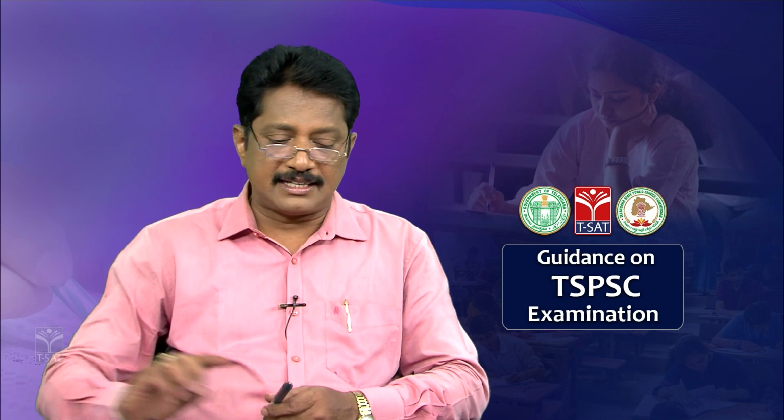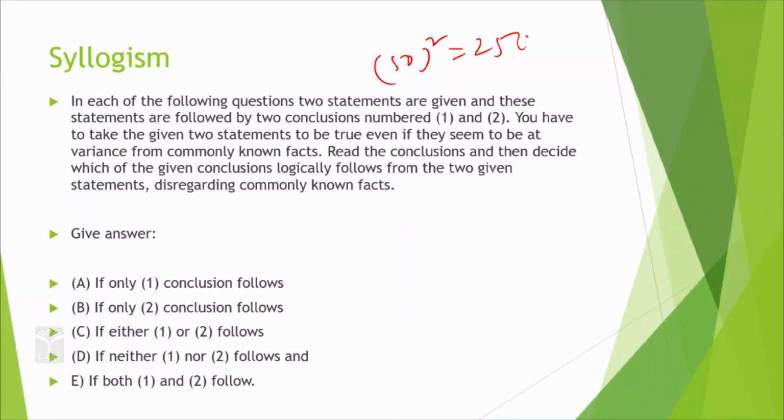Okay. Before concluding this session, I will give a very simple method for squares also, the square of any number. Let's take 50. You know that 50 square is 2500. 60 square is 3600. Correct? So if you want to find 51 square, what do you have to do? 5 square is 25, add the last digit to get 26. And 1 square is 1. So 2601. That's it.